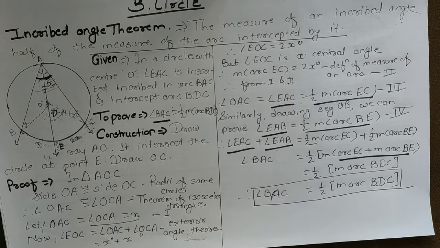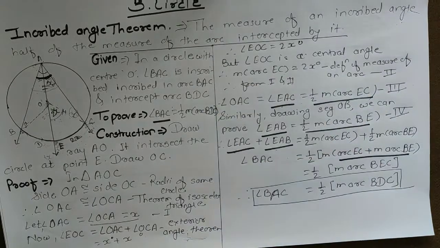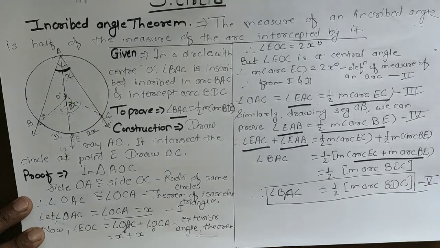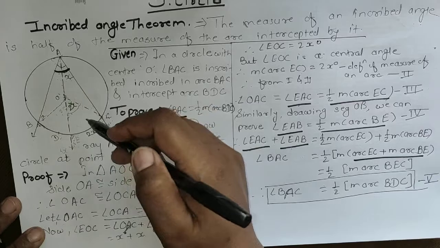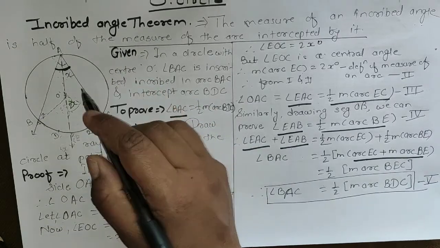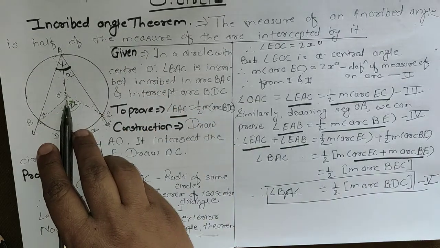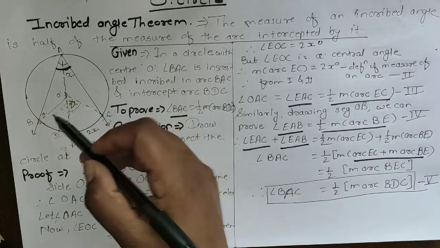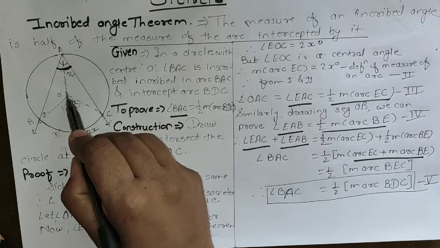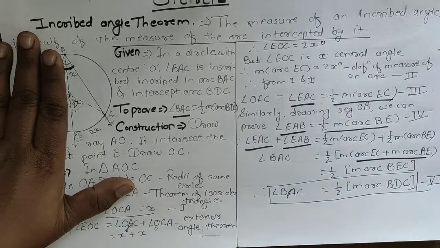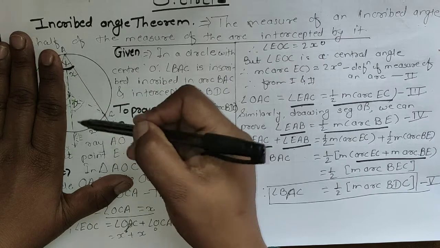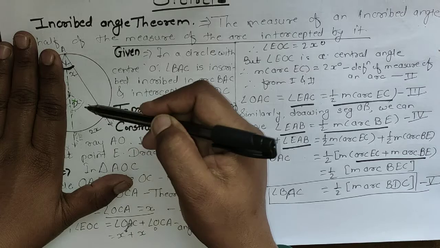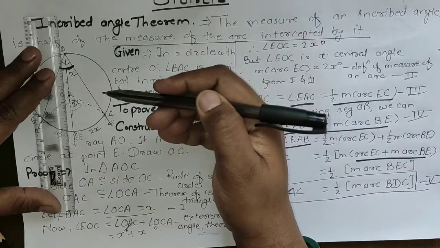Now, actually there are three conditions here. The first condition concerns the center of the circle and its location relative to the arms of the angle. So this is the circle, and this is the center of the circle. There are three situations. First, the center of the circle lies on the arm of the inscribed angle. So this is the arm of the angle, AE and AC.